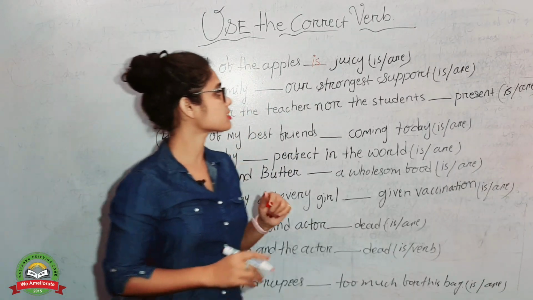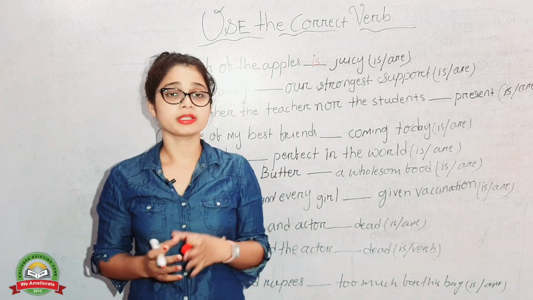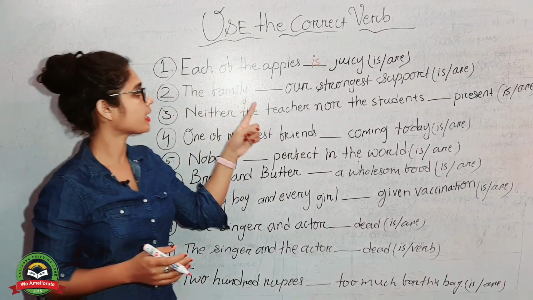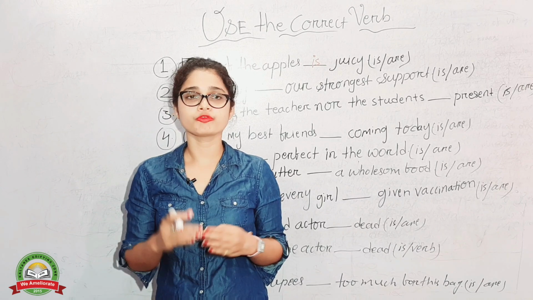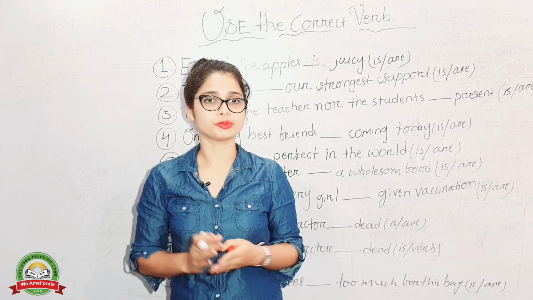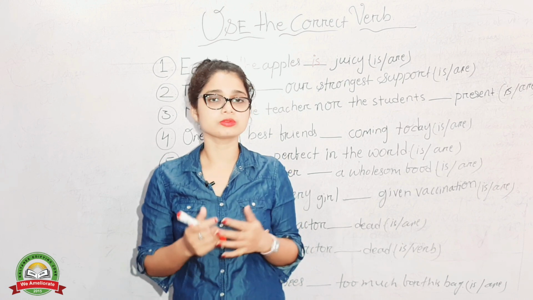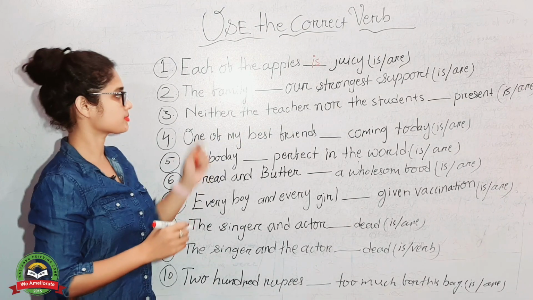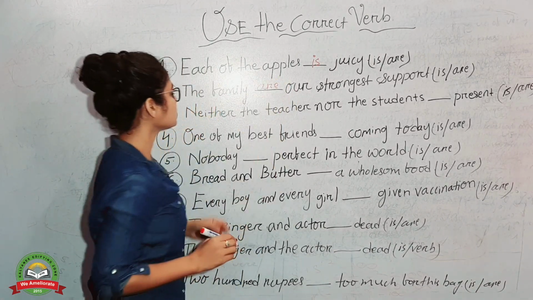The family dash our strongest support. Actually this sentence varies, it depends upon what we are using it for. So here, the family dash our strongest support. What will be, is or are? Listen, family, we cannot recognize it as singular or plural, but it is always safe to use are. So when you are confused about what to use, do use are, right? It also varies with sentences, but in this sentence it will be are.